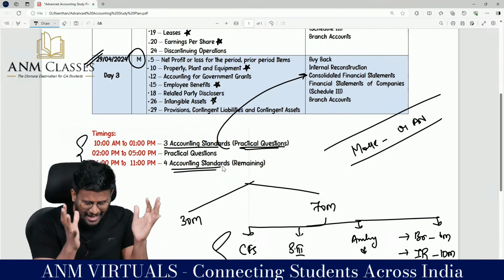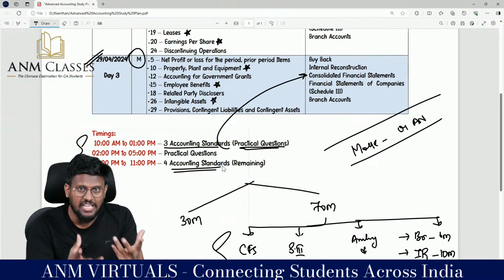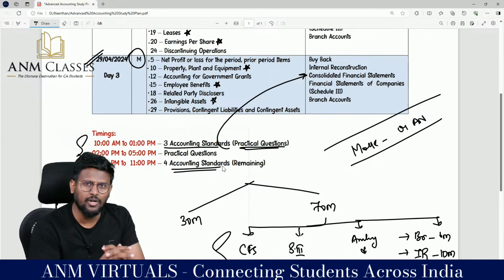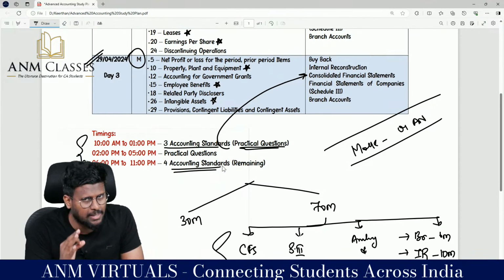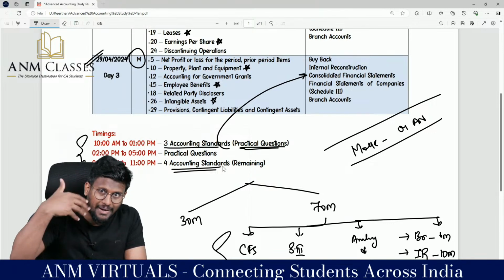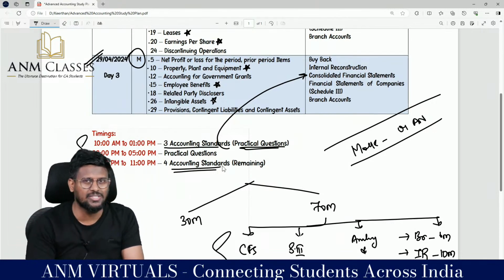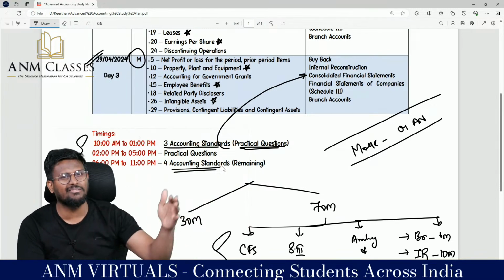Plus, in the middle gap, 2 questions of buyback, 2 questions of IR, 2 questions of CFS, 2 questions of Schedule 3. Mix all these chapters. 2 to 5 is our examination. So if you do only one chapter, you will be stuck with that chapter alone. If you mix up, your mind will work a lot. So 3 days you do this, day 1, day 2, day 3, which is basically 28, 29, 30.